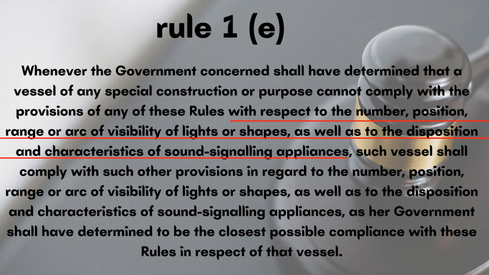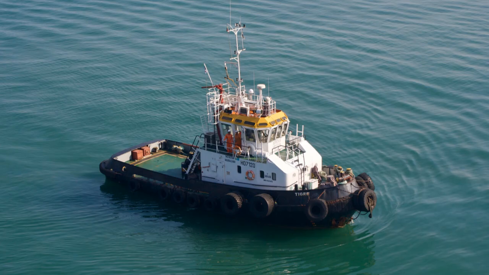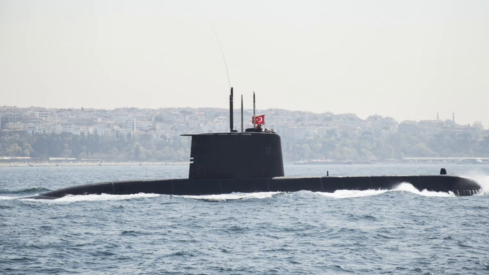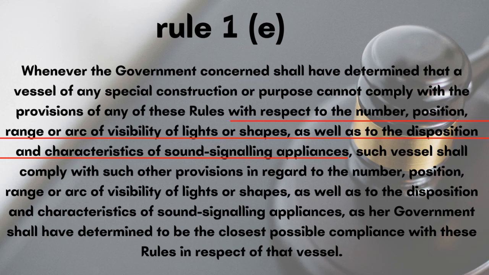Let's understand Rule 1e. Rule 1e says that if due to special construction or a special purpose, any vessels like aircraft carrier, tugboat, submarines maneuvering on water surface, etc., may not be able to comply with ROR fully with respect to number, position, range or arc of visibility of lights or shapes, as well as the characteristic of sound signaling appliances, in this case, government can approve alternate provision in all these respects.